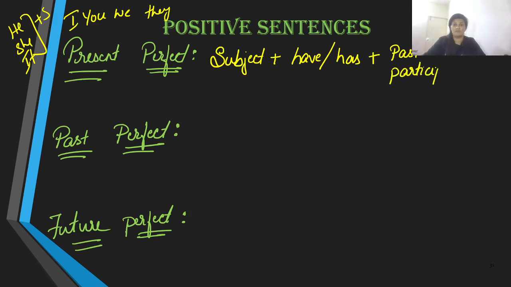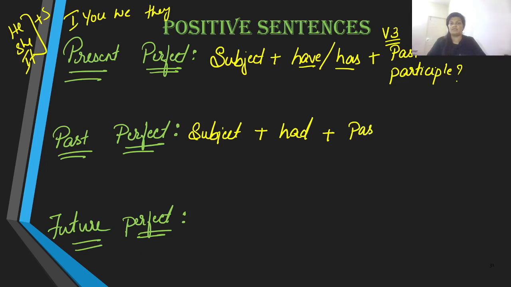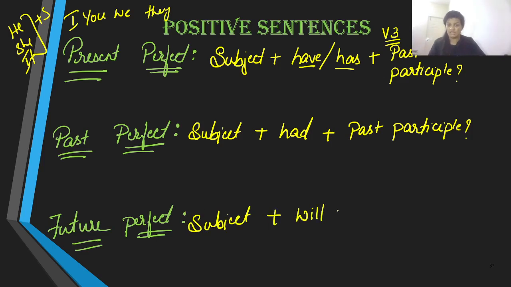What are we going to use? The past participle, or the V3 form. Now for the past perfect also we are going to follow the same sentence structure, but what is the past tense of have and has? Well, it is had, and obviously we are going to use the past participle. And for future, well, we begin with the subject, of course, and then we will use will have, and obviously past participle.